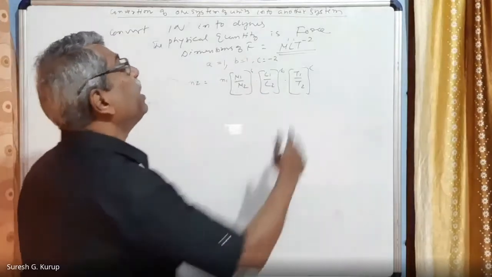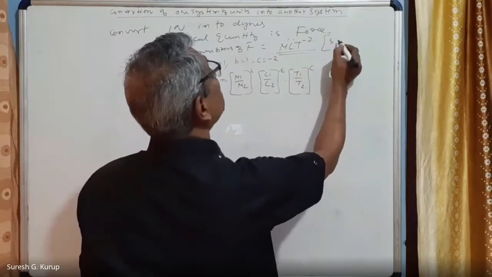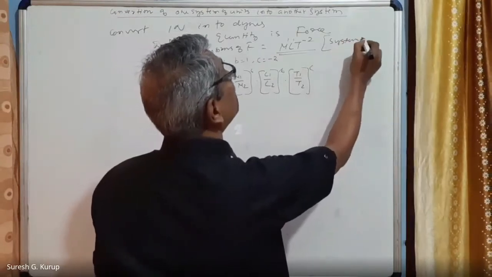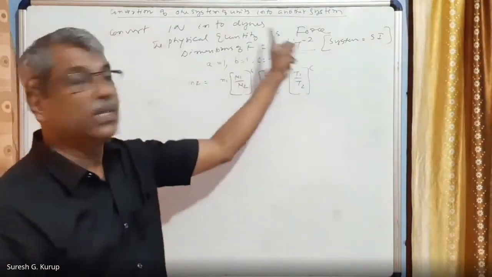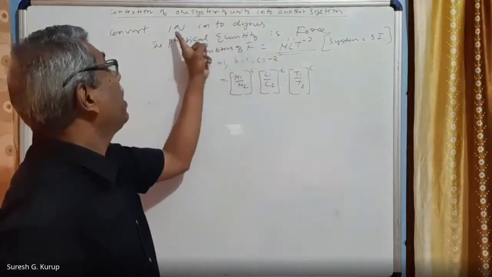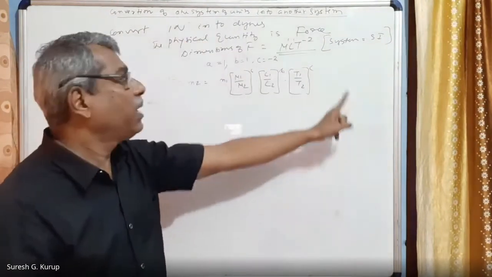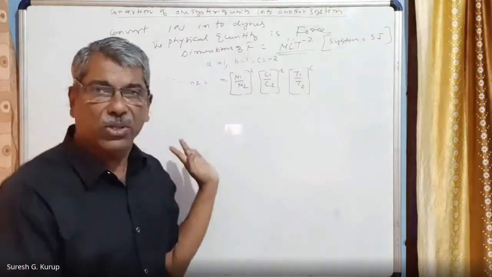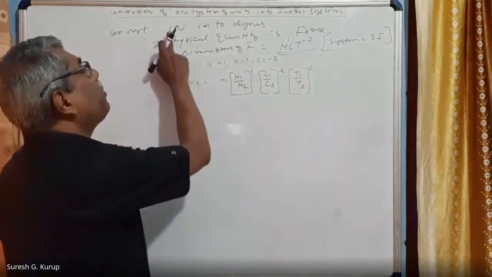Given is O. Here you have it, right? The given system is Newton. The system is SI because the force is in the SI system. We have to convert force in the SI system to the CGS system. Given system is SI system because Newton is in the SI system. Am I correct?